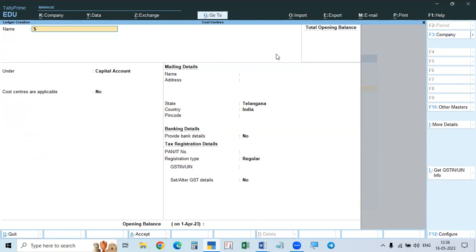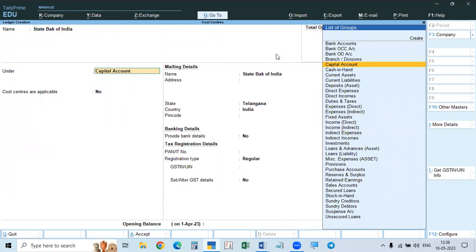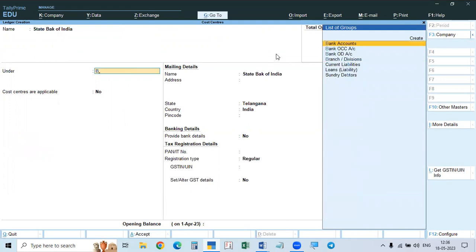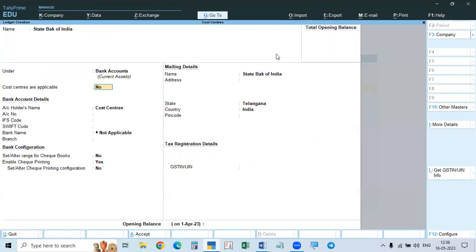Then cash is received in State Bank. We paid into State Bank of India. We can create these ledgers when we are making bank accounts, and when we are making the entry also, we can create this. For bank also, see here, it is not expenditure, so it is non-revenue. Cost centers applicable, no, it is automatically taking.